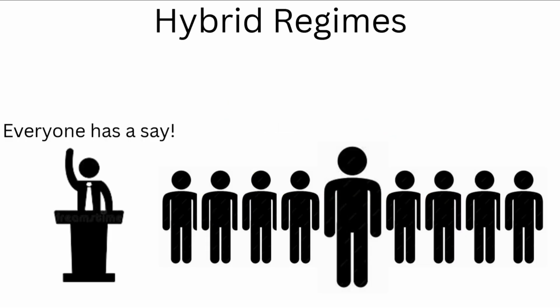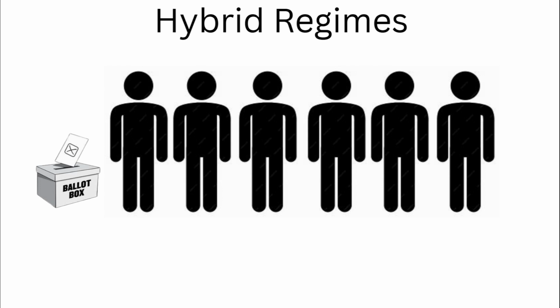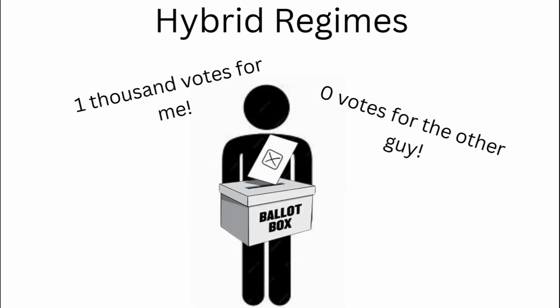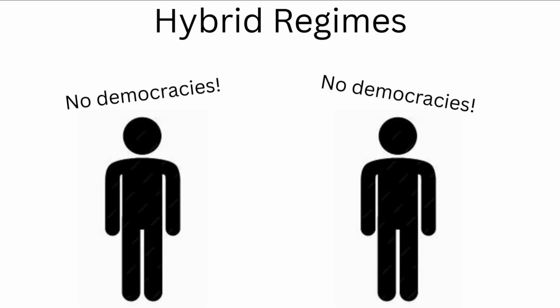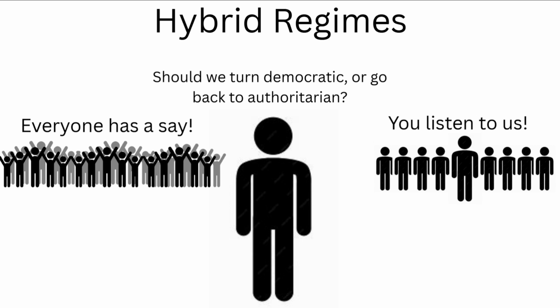Hybrid regimes. Political systems that blend elements of both democratic and authoritarian governance. They often feature democratic institutions, such as elections, but these are typically manipulated or restricted to maintain the power of a ruling elite. While hybrid regimes may allow some political competition and freedoms, they often suppress dissent and limit genuine democratic practices. These regimes are common in developing countries and are sometimes seen as transitional systems, either moving toward democracy or reverting to authoritarianism.